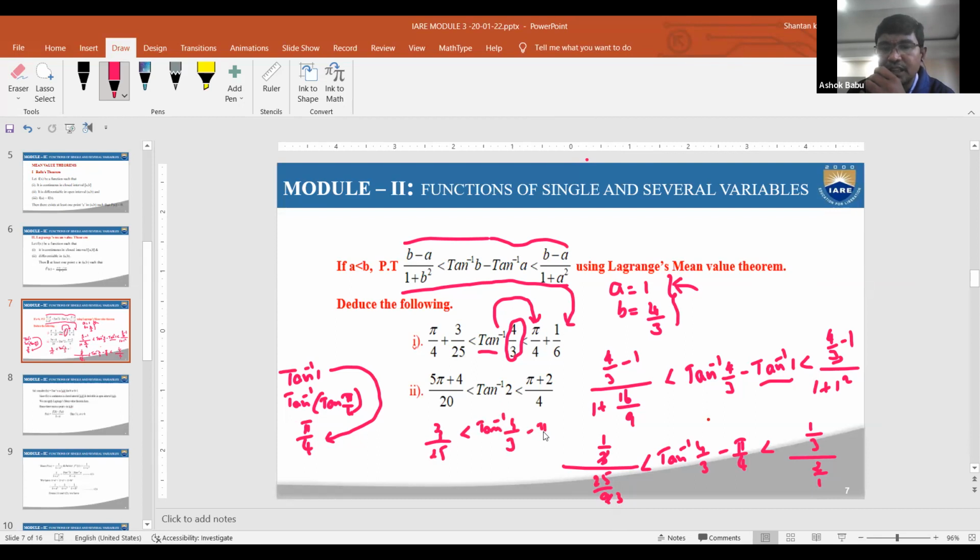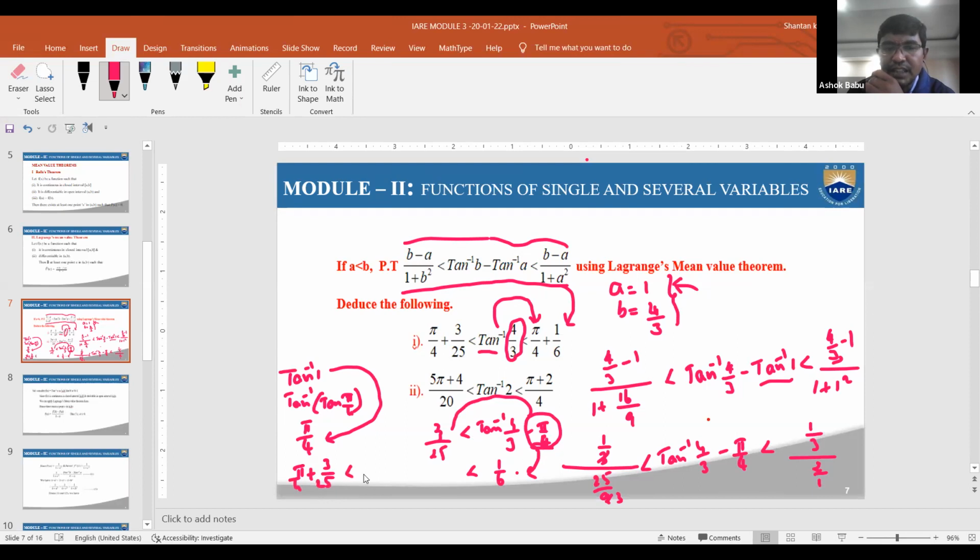4/3 minus pi/4, and less than 1 by 3 by 1 by 2, which is nothing but 1 by 6 only. Here we need to isolate the middle part. Therefore, this minus pi by 4 is added to the left side, and that addition is also done on the right side. Therefore, the value finally is equal to pi by 4 plus 3 by 25